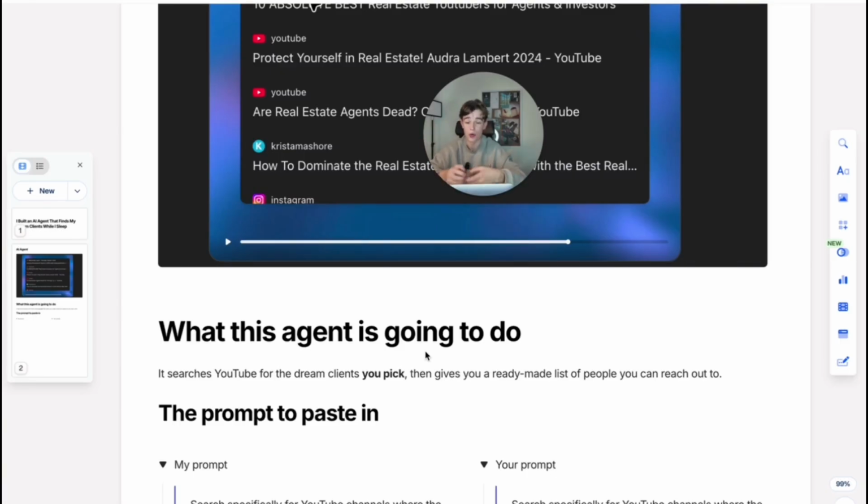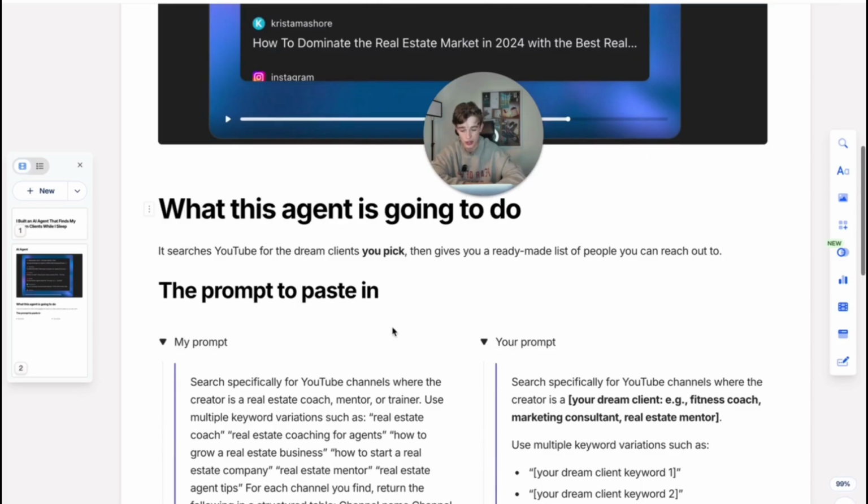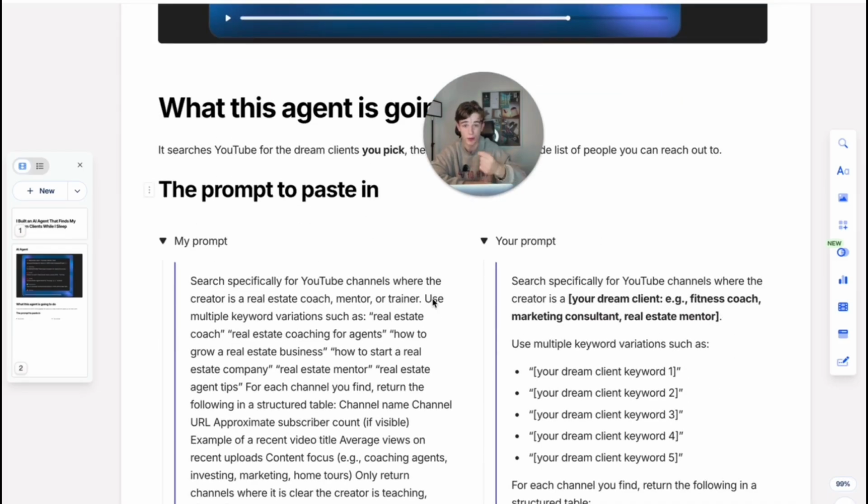And for this example, I run a content agency, right? So we're going to be finding potential people who are creating content right now, but maybe not doing a good job. So we're able to pitch them so we can handle their social media management, scripting, editing, pretty much their whole entire content workflow, and guarantee them that from the content we're going to help them make, they're able to attract more clients. But whatever niche you're in, if you need to find high quality dream clients, this is the perfect method for you.